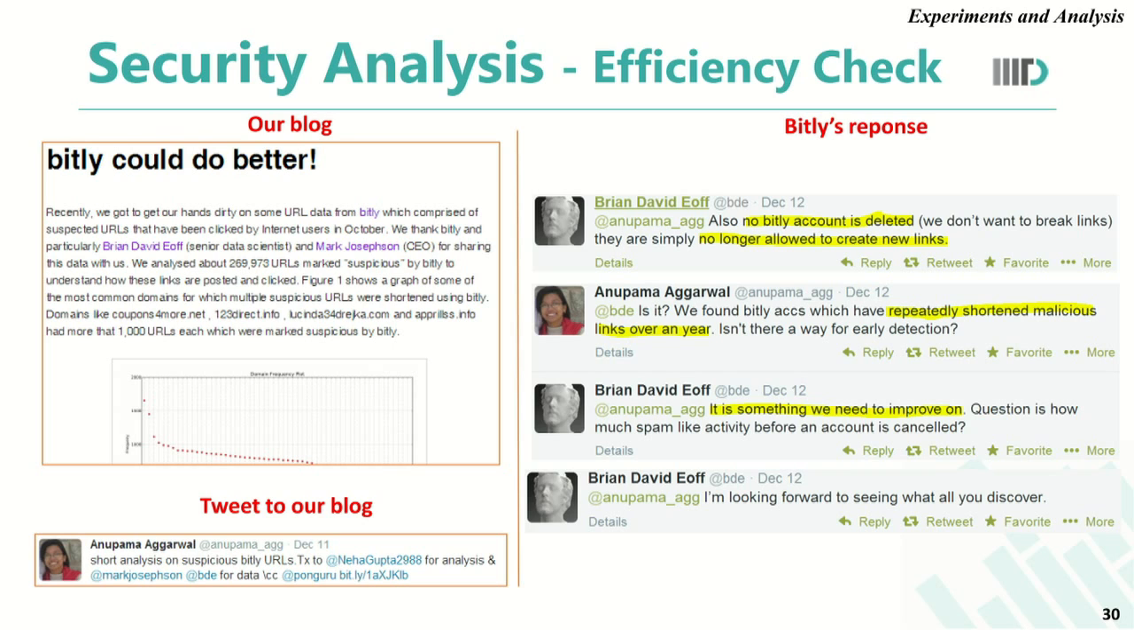So in this response, we told them that there exist traces in our data set wherein users continuously kept shortening malicious URLs and their state of detection was still unknown. In response to which, Brian replied saying that this is something they actually need to improve upon, and they agreed that this is a problem. Also, this check that they do, that whenever they identify a malicious account, they don't allow it to shorten any more links, is not known to us, and is completely internal to Bitly.